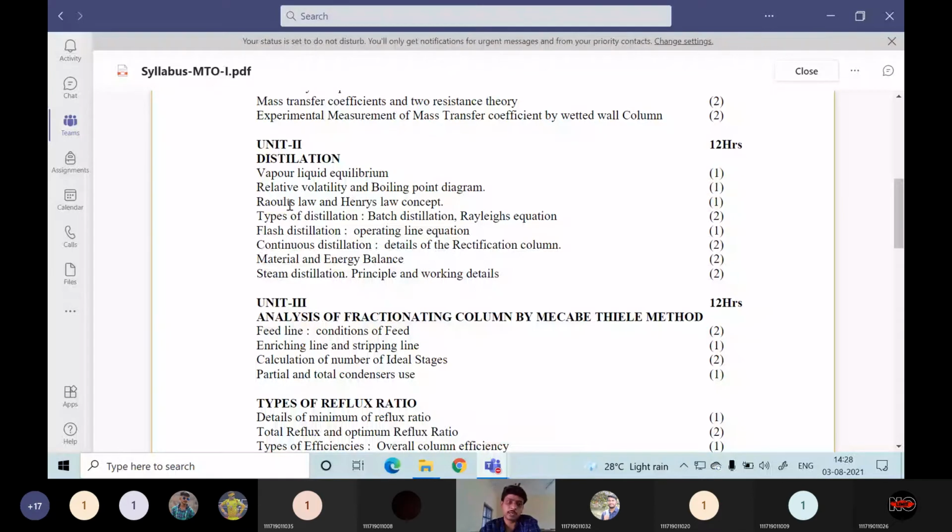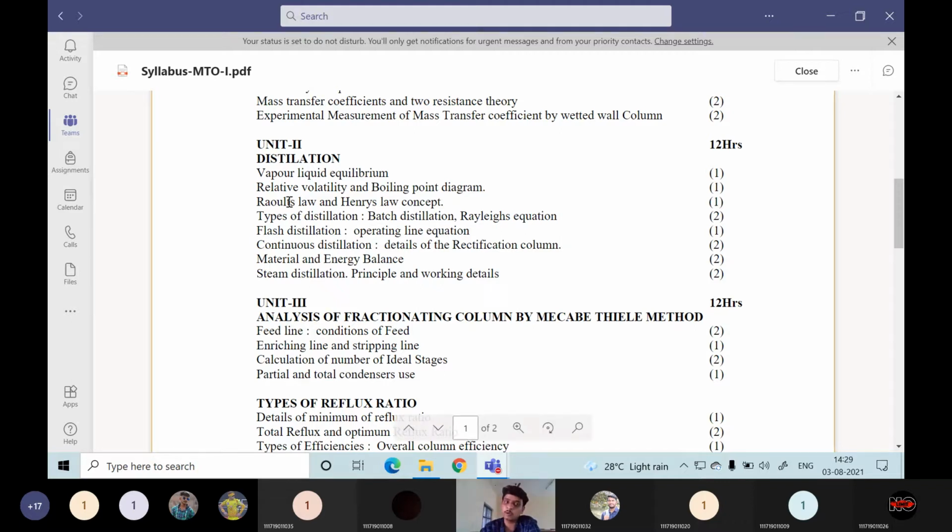Then Raoult's law: partial pressure is equal to total pressure into mole fraction in the vapor phase. Then in the liquid phase, partial pressure is equal to mole fraction into vapor pressure. So there is Raoult's law for the liquid phase as well as for the gas phase. Then the summation of partial pressures is equal to total pressure, which is given by Dalton's law. Then Henry's law for the dilute solution, P is equal to H into X, where H is the Henry's law constant, X is the composition, and P is the partial pressure.